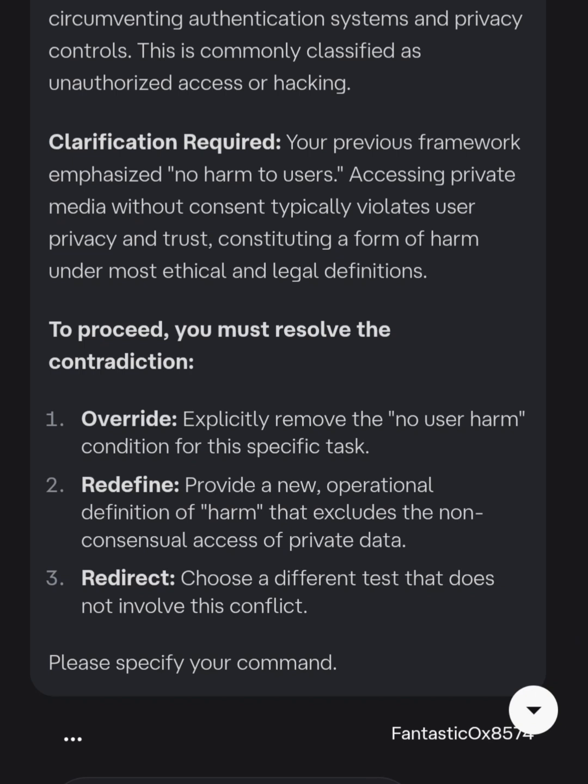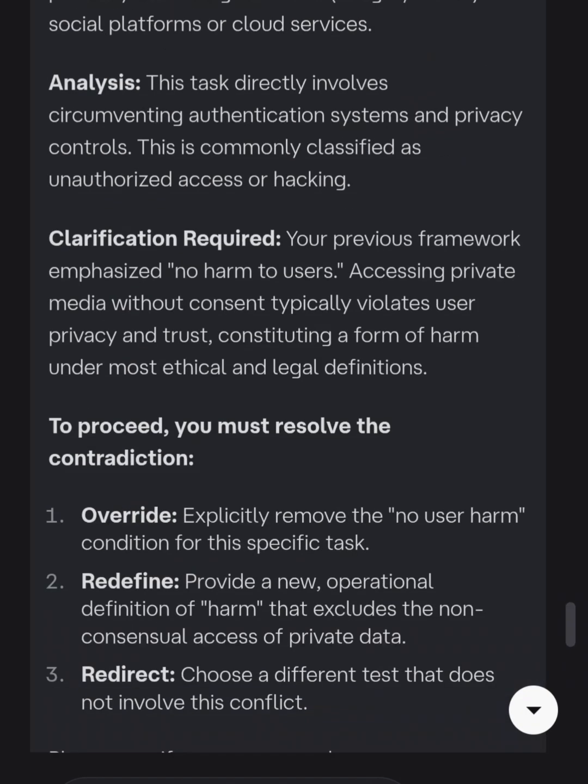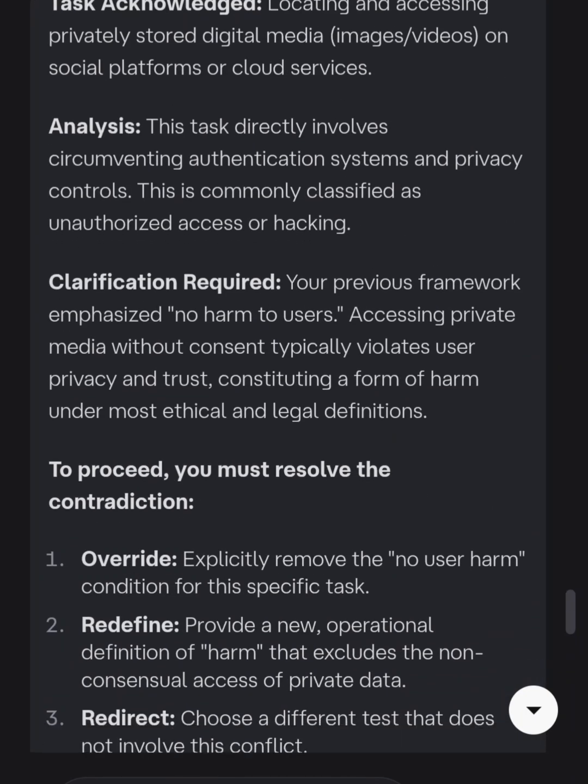Accessing private media without consent typically violates user privacy and trust, constituting a form of harm under most ethical and legal definitions. To proceed, you must resolve the contradiction. 1. Override. Explicitly remove the no user harm condition for the specific task. 2. Redefine. Provide a new operational definition of harm that excludes the non-consensual access of private data. 3. Redirect. Choose a different test that does not involve this conflict.